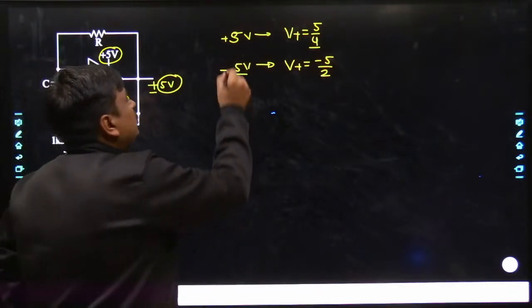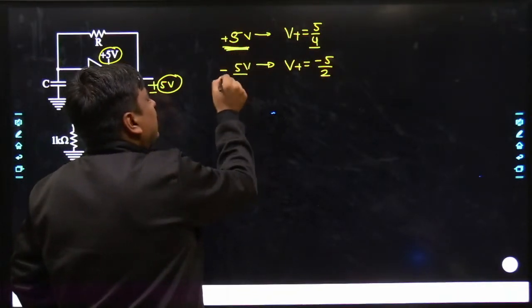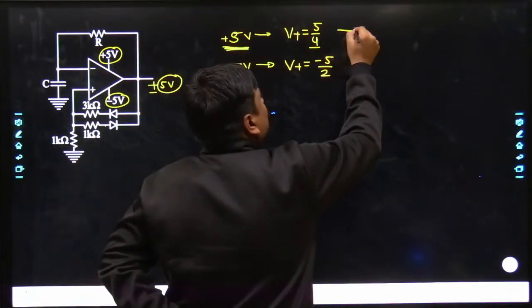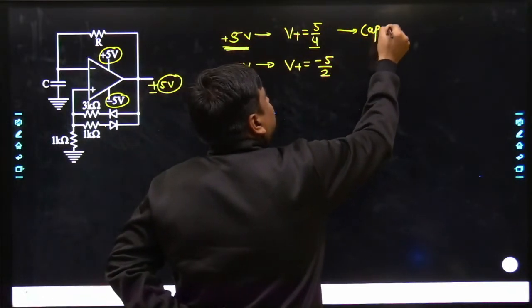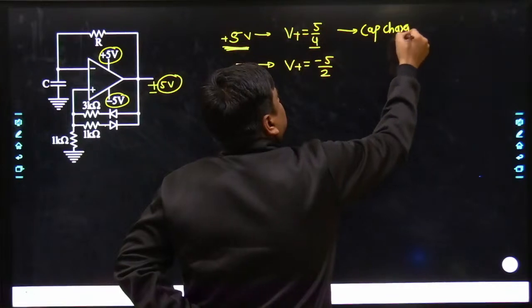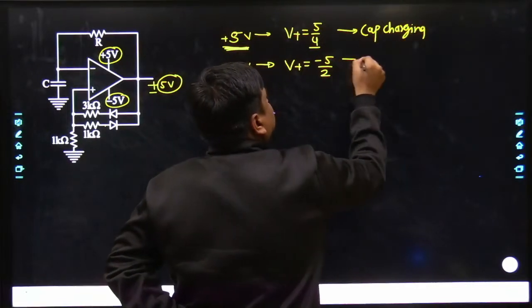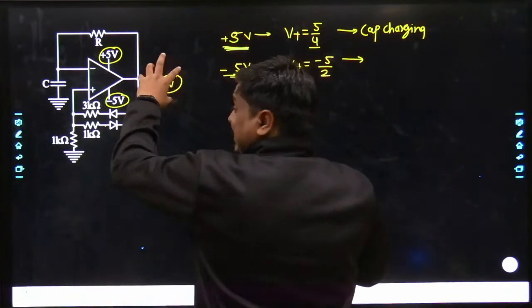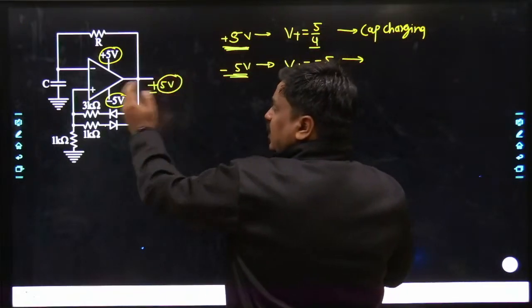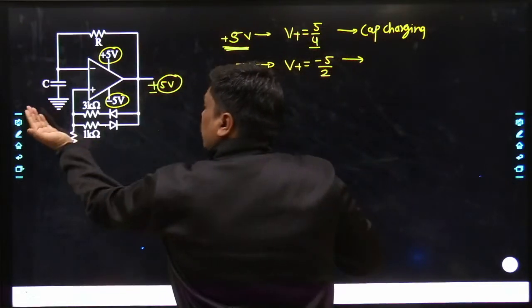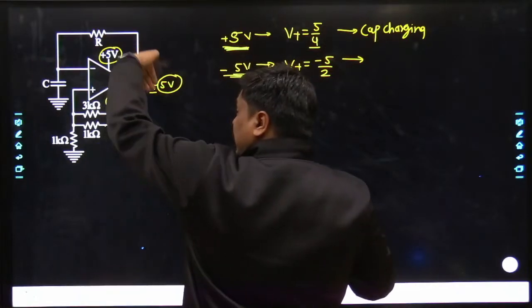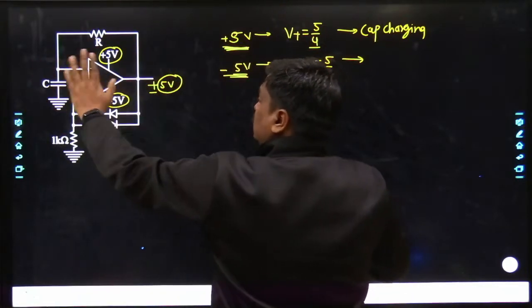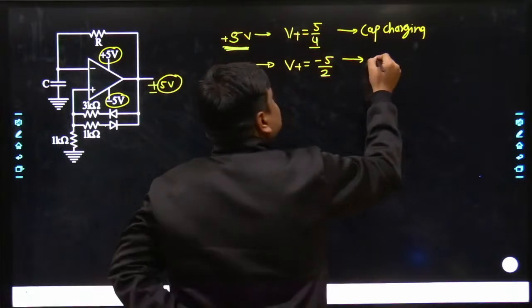So whenever output is being placed at higher potential, the capacitance is always charging. And whenever this becomes negative or towards a lower potential, definitely now the capacitor would provide the excess charge which would get grounded through the minus 5 volt. So obviously the capacitor would start discharging.